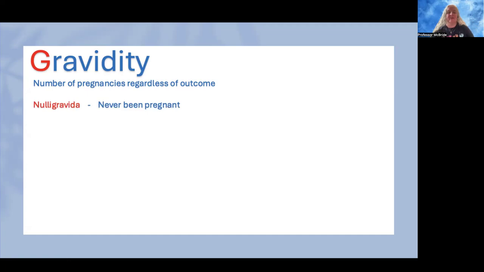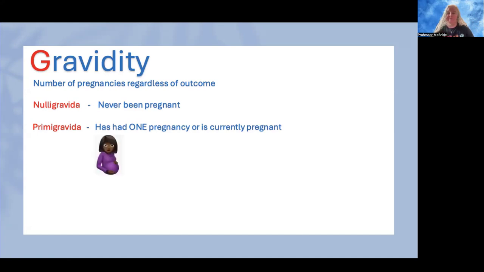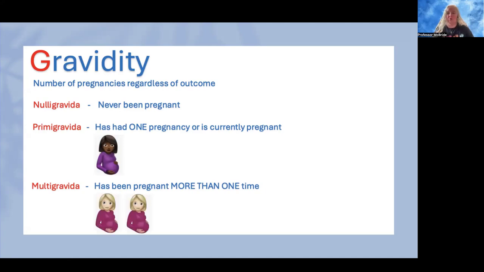So if a woman has never been pregnant, she's considered a nulligravida. Null is 0. If a woman has had one pregnancy or she's currently pregnant, she is considered a primigravida. Prima is 1. If a woman has had more than one pregnancy, she is considered a multigravida. She's been pregnant multiple times. So she's had more than 1, 2, 3, 4, whatever.